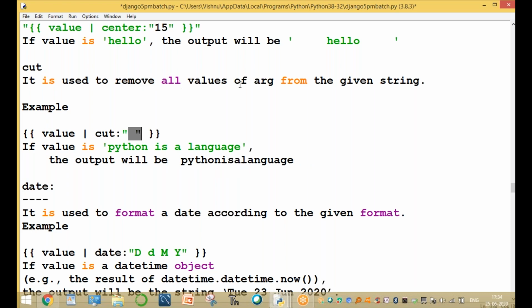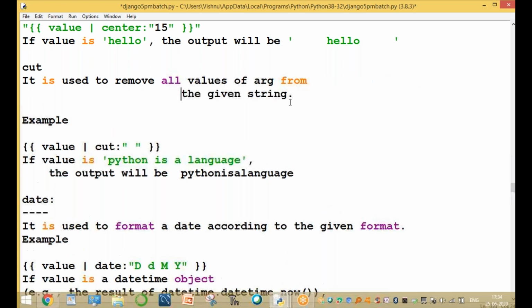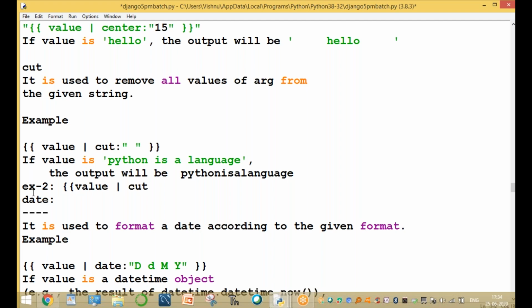It is used to remove all the given values from the given string. For example, if you want to cut the L, or if you want to cut the A, also cut it from the string. Now if you want to cut a value, this is example 2. Pipe symbol, cut, colon, here A. For example, R is A. Now this is a curly bracket. This is example 1.